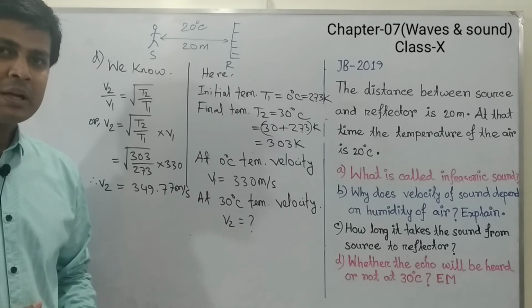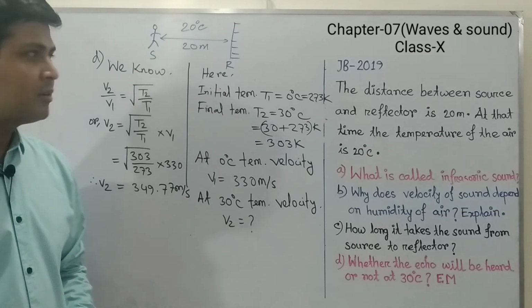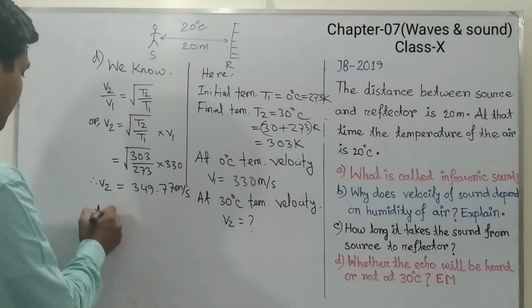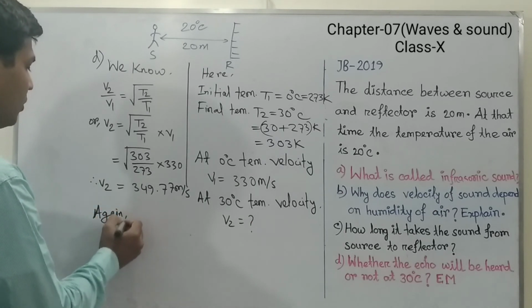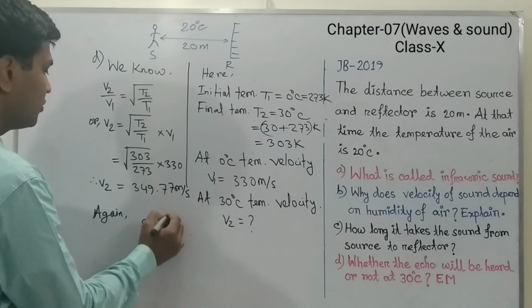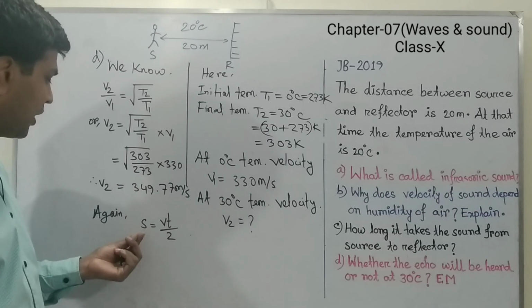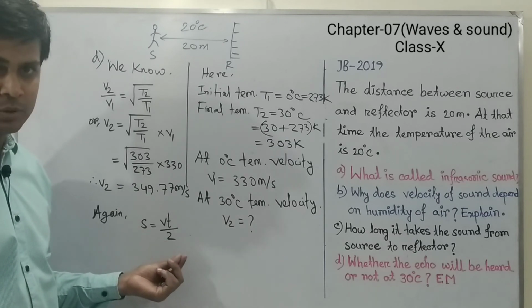Now we will calculate the time taken to hear an echo. Again, we know S equal to Vt by 2. That is the formula to calculate the minimum distance to hear an echo.